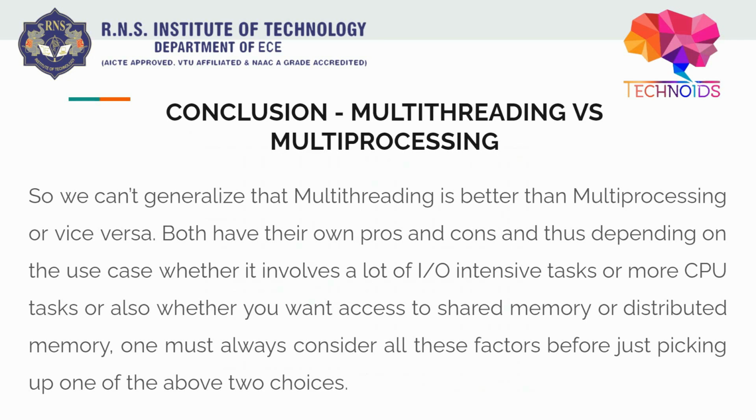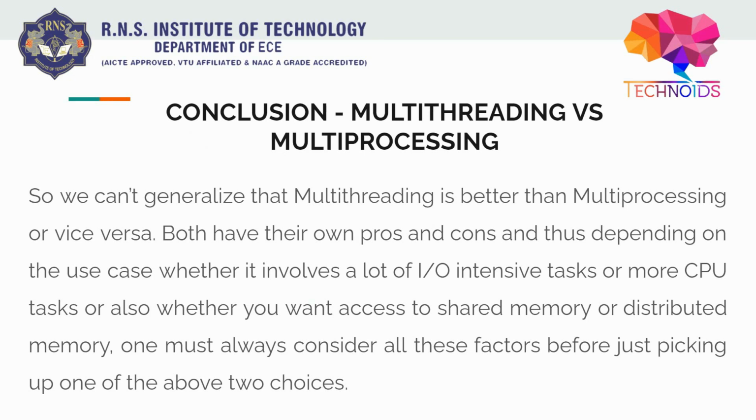So it depends on the use case, whether it involves a lot of intensive IO tasks or a lot of intensive CPU tasks, or whether you want them to access shared memory or distributed memory. There is no one size fits all thing here. It depends on your use case, what you want to do.